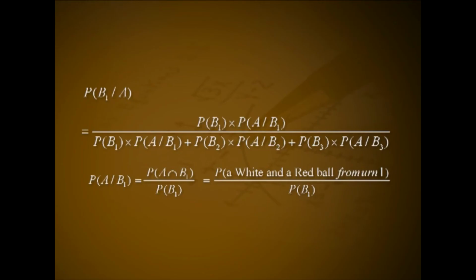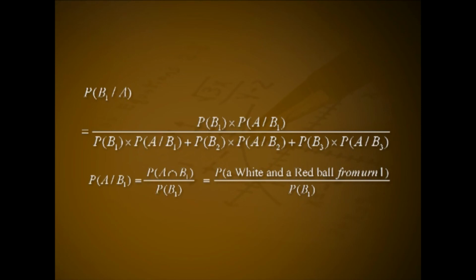By Bayes' theorem, P of B1 given A equal to P of B1 into P of A given B1 divided by P of B1 into P of A given B1 plus P of B2 into P of A given B2 plus P of B3 into P of A given B3. P of A given B1 equal to P of A intersection B1 divided by P of B1.